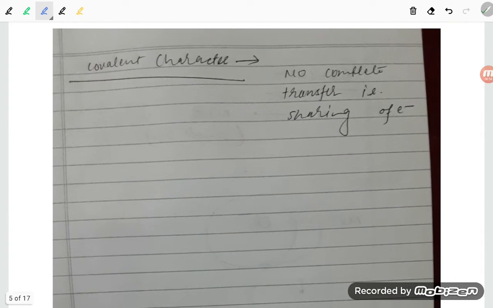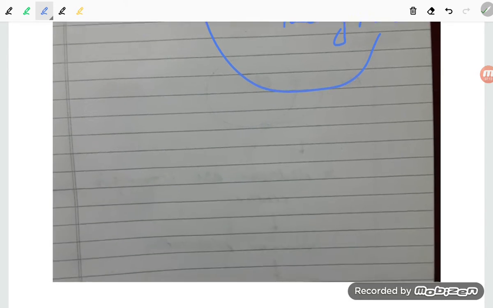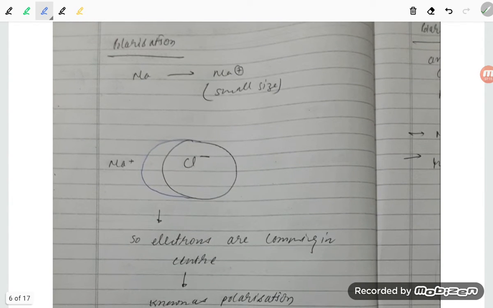So covalent character, what is the meaning of this covalent character? No complete transfer of electron, but sharing of electron is taking place. It means complete transfer of electron is not there, sharing of electron is taking place. That is what is known as covalent character. Right, student?